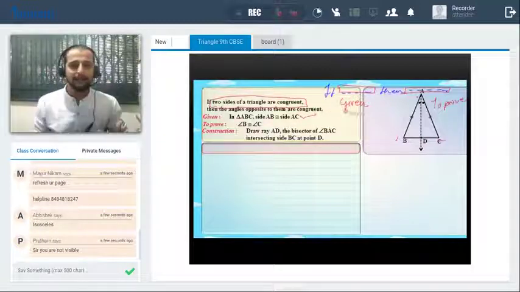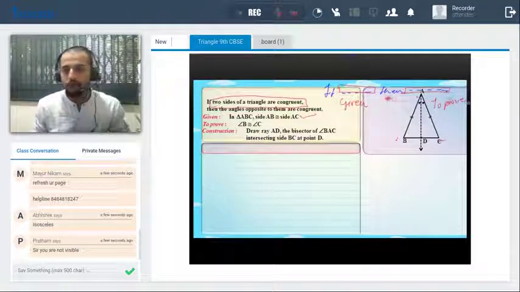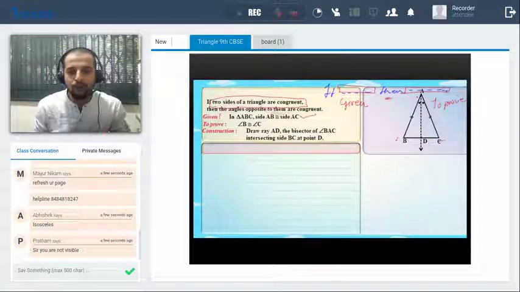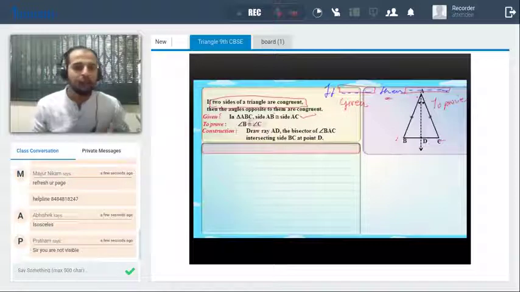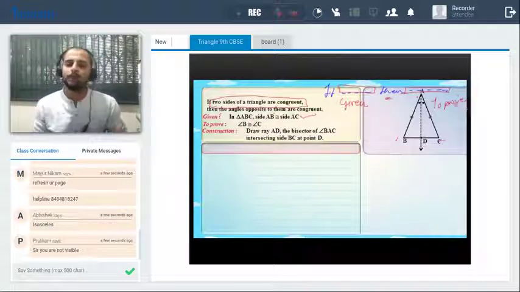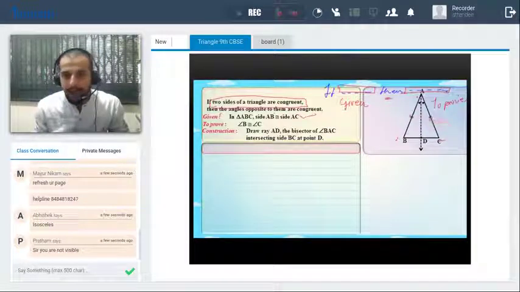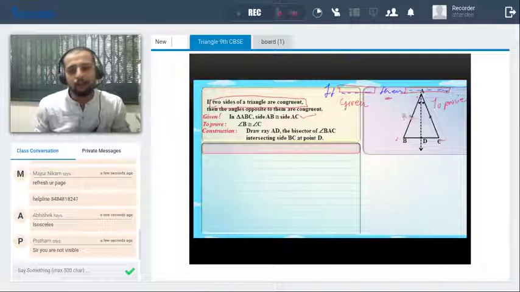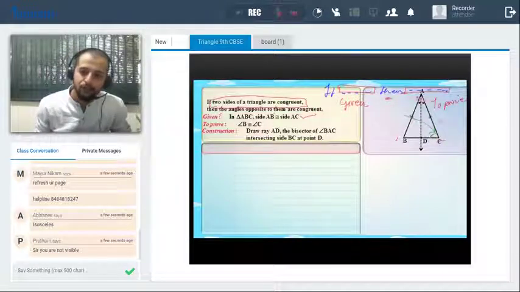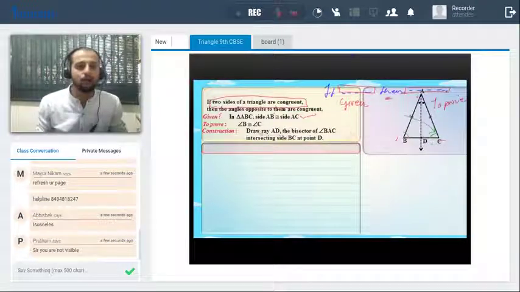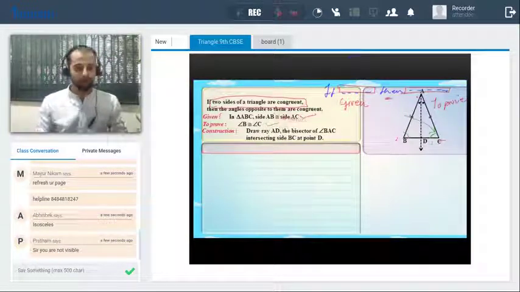Now the next part is the to prove: from then to the full stop, the angles opposite to them are congruent. These two sides we have considered, AB and AC. The angle opposite to AB is angle C, and the angle opposite to AC is angle B. So angle B and angle C are congruent. That has to be proved.